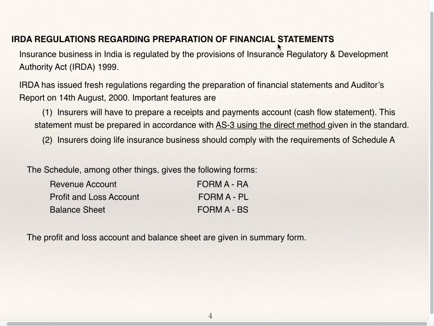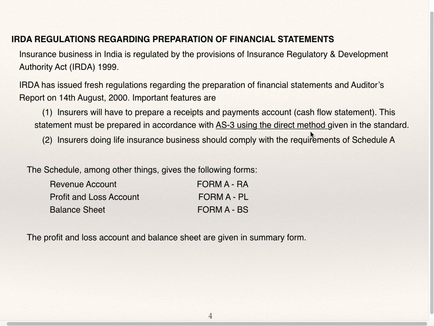IRDA regulations regarding preparation of financial statements. Insurance business in India is regulated by provisions of the Insurance Regulatory and Development Authority Act 1999, that is IRDA Act 1999. IRDA has issued fresh regulations regarding the preparation of financial statements and auditors report on 14th August 2000. Important features are: insurers will have to prepare a receipt payment account, cash flow statement. This statement must be prepared in accordance with AS3 using direct method given in the standard.